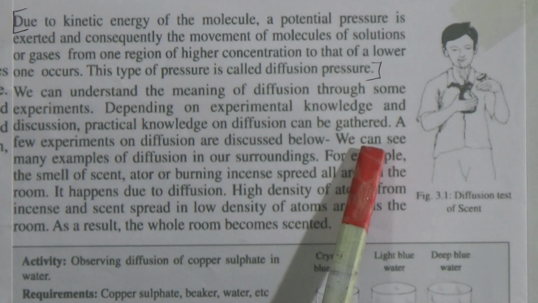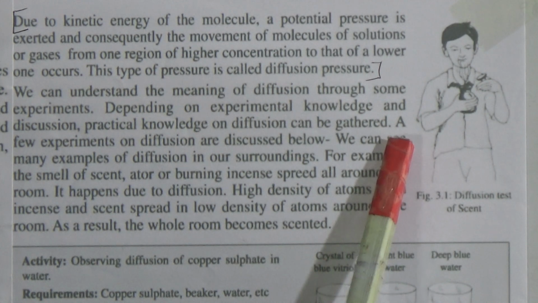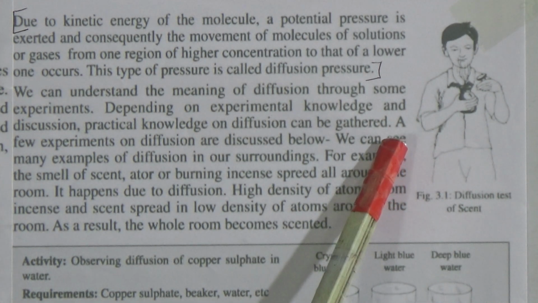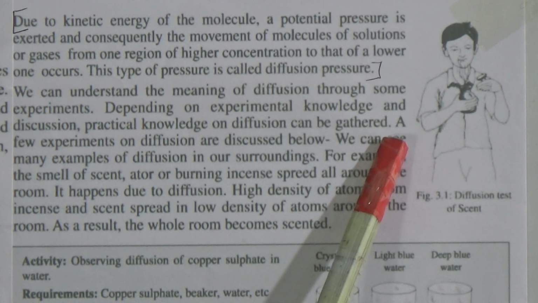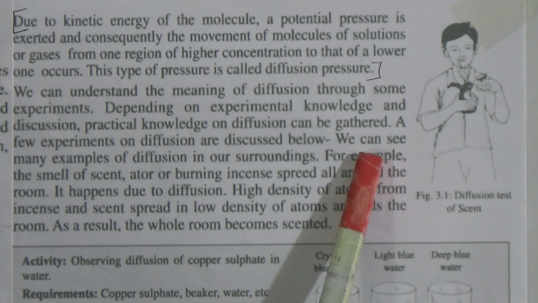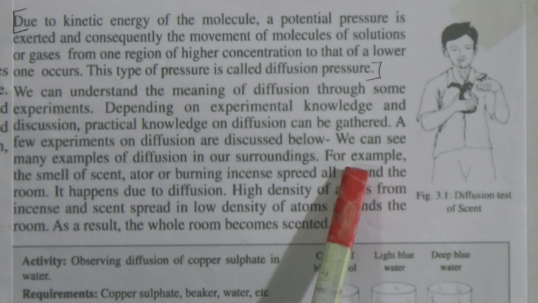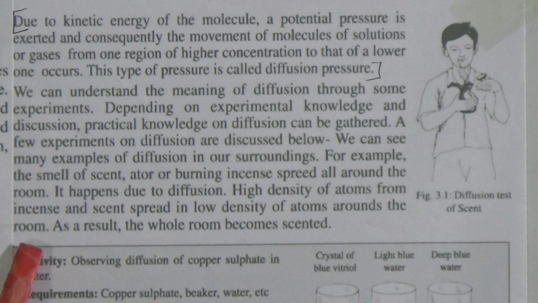That is because of diffusion: molecules of air freshener diffused from the higher concentration area to the lower concentration area, and diffusion stops when the concentration of the molecules becomes equal in two regions. We observe that in everyday life.